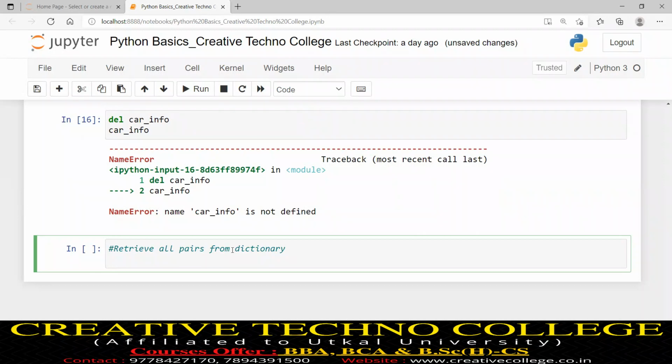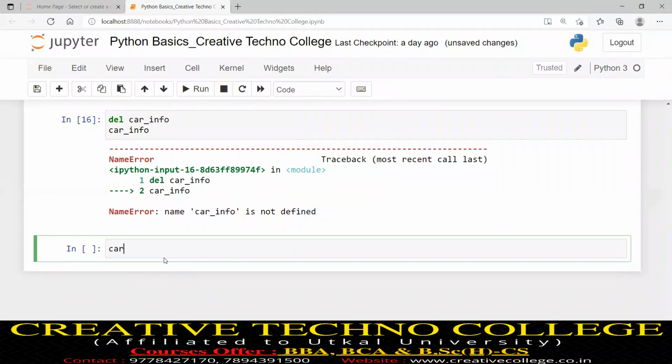In a list, set or tuple, control goes to one data item, and that data item is assigned to the loop variable, and the loop body executes the same way. Since a dictionary contains pairs, I will write two loop variables, x comma y, in. Okay, all pairs. Now we have to know how I will retrieve from a dictionary. So again I have to create another dictionary, let us call it car_detail, because the dictionary car_info has been completely deleted. So again I have to create a new dictionary.